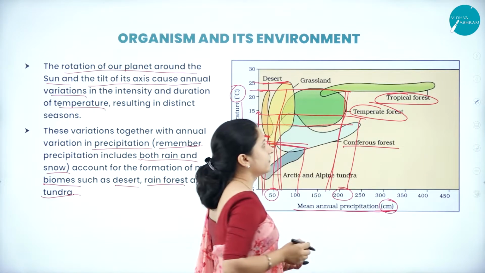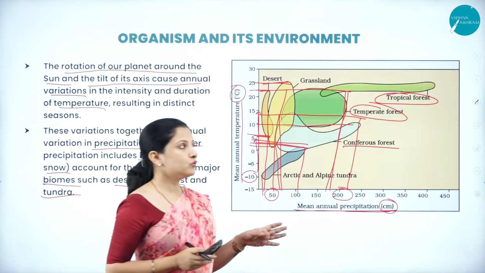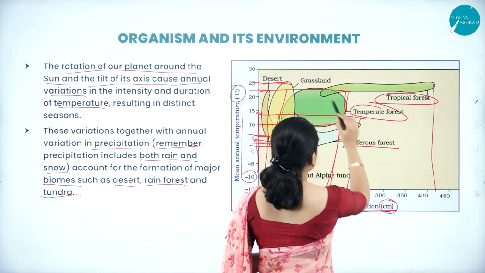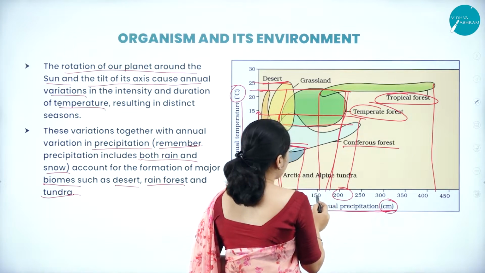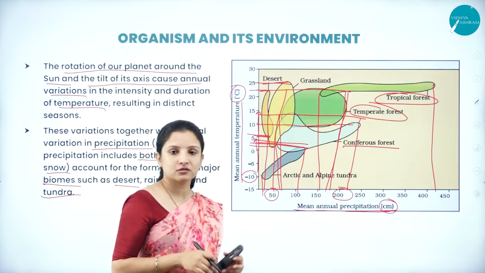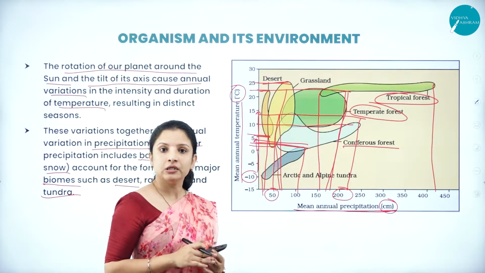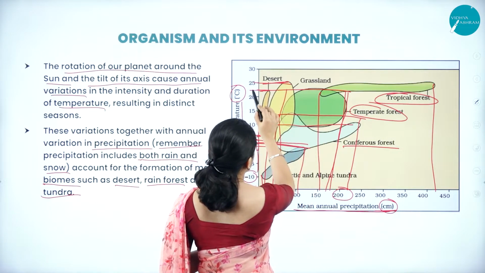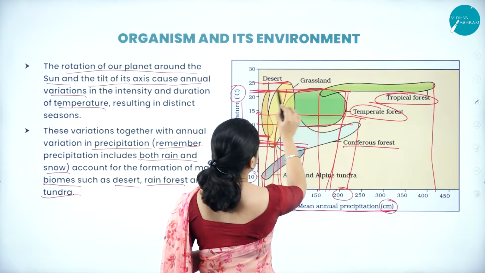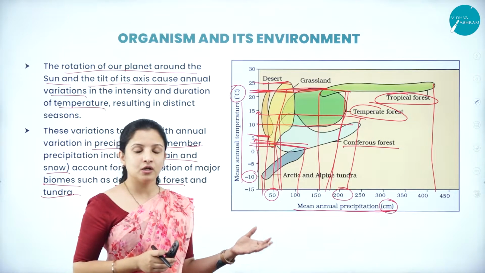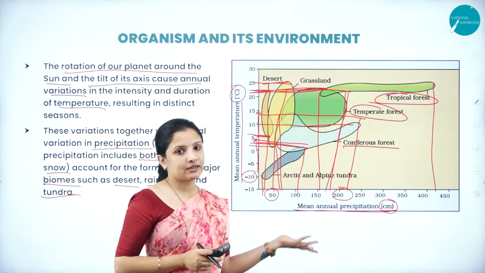Tropical means it is always rain. Too much rain. You can see here the precipitation will start from 150 centimeters to about 430 or 450 centimeters of rainfall throughout the year. So that is why rainfall is more. And also, in spite of the temperature being 20 to 22 degrees centigrade, the rainfall they receive is quite more. So that is why the vegetation there will entirely change.